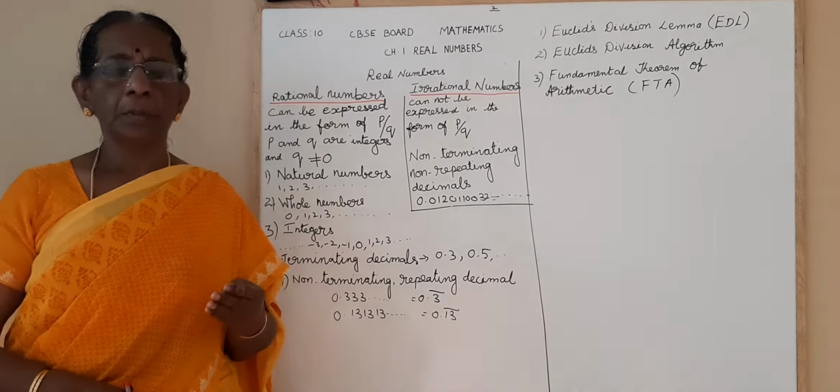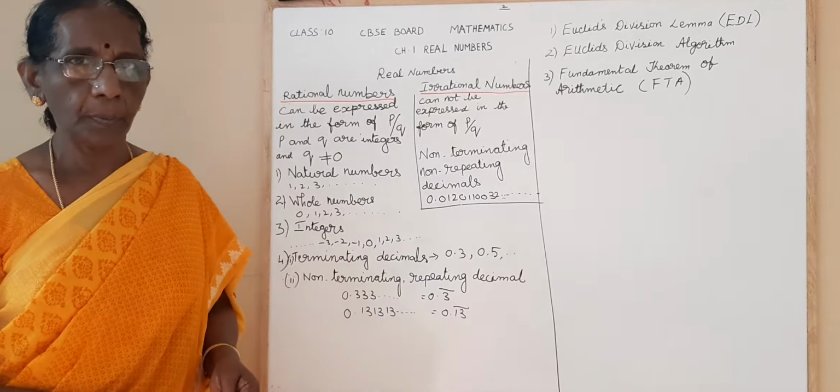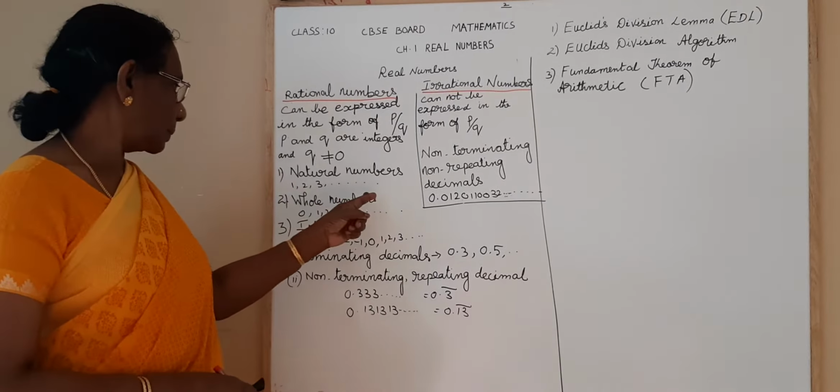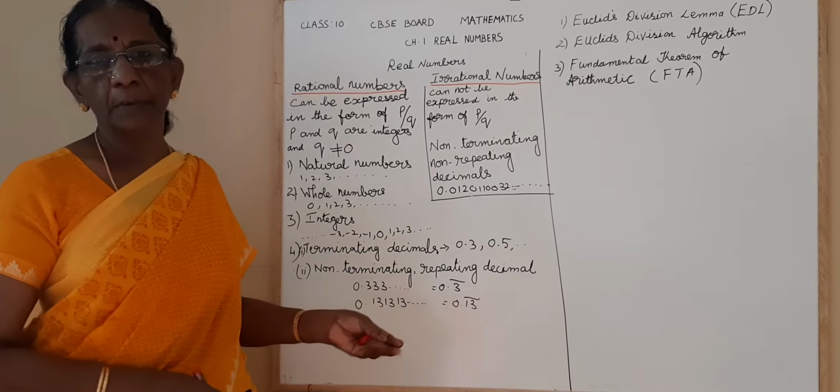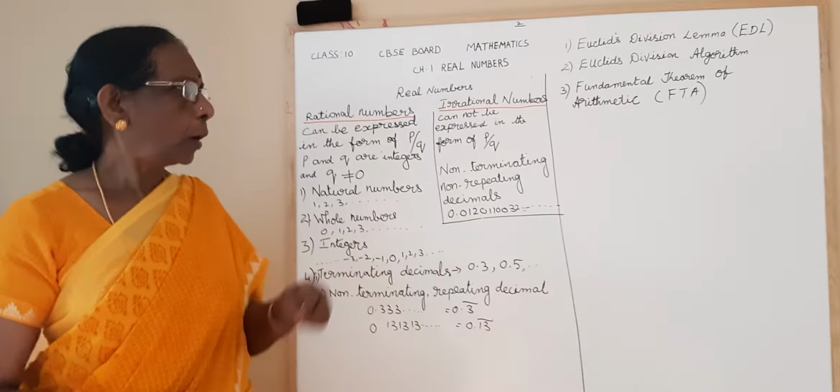You have studied about all the varieties of numbers in number system. They are natural numbers, whole numbers, integers, fractions, decimals, etc. Isn't it, children? What are natural numbers? They are counting numbers. If you want to count anything, you start from the number 1. So 1, 2, 3, 4, etc. And all these natural numbers can be expressed in the form of rational numbers. 1, you can write it as 1 by 1 or 5 by 5, like that. In the same way, 2, 3, all the numbers can be expressed in the form of P by Q. So natural numbers are rational numbers.